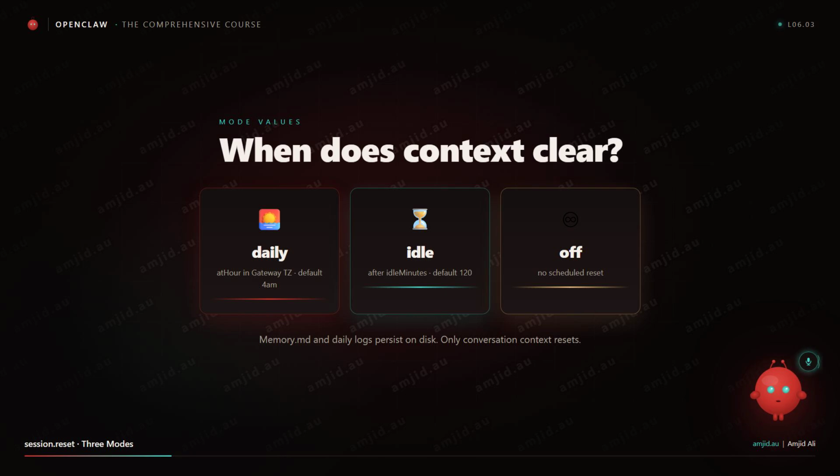Idle means the session resets after a configured idle period. The default is 120 minutes, 2 hours. Pretty reasonable. Off means no scheduled reset. The session lives indefinitely until you reset it manually or restart the gateway.